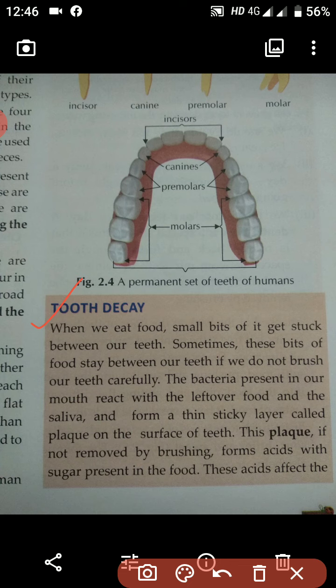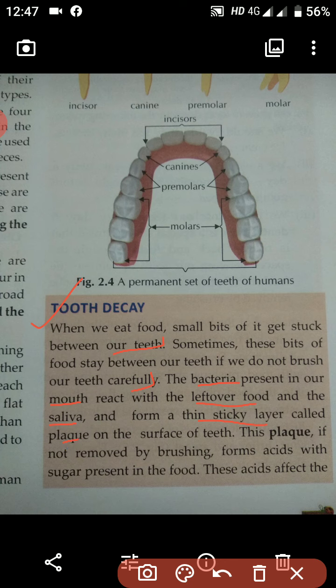Sometimes these bits of food stay between our teeth if we do not brush our teeth very carefully. The bacteria present in our mouth react with the leftover food and the saliva, and then they will form a thin sticky layer called the plaque.